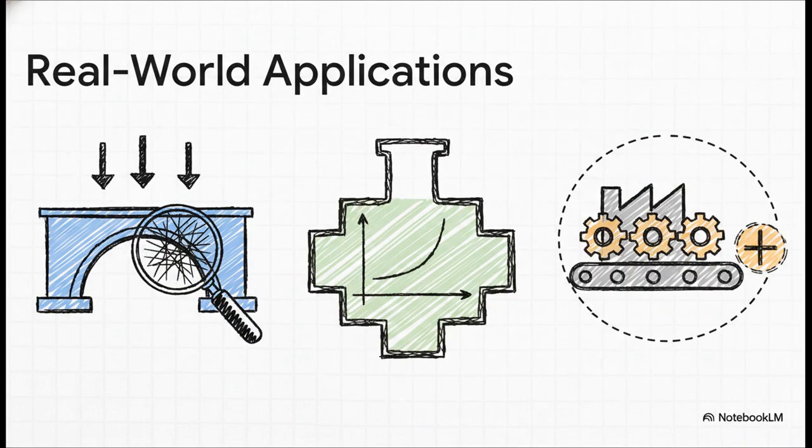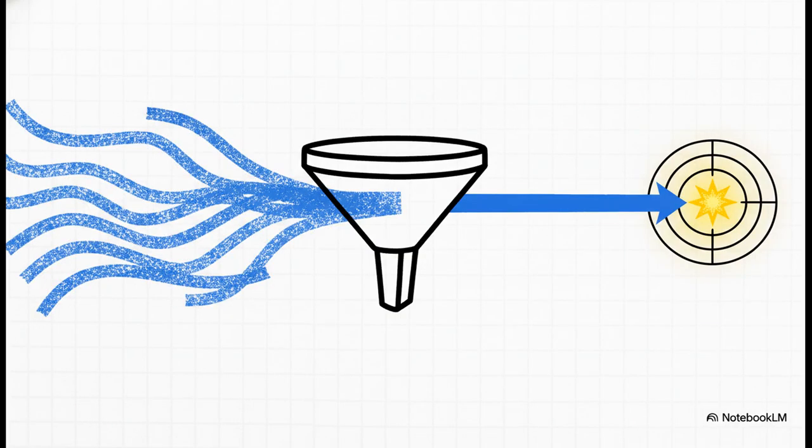And this stuff is everywhere in the real world. Seriously, engineers are using limits to figure out the exact stress a bridge can take as a load approaches its breaking point. In medicine, they're used to model how a drug's concentration in your body approaches a certain level over time. Even in economics, they're used to calculate things like marginal cost, the precise cost of making just one more widget.